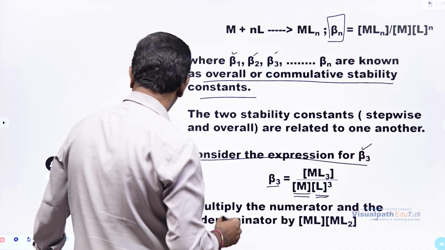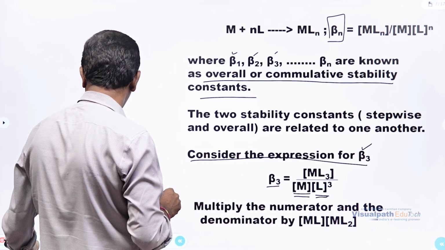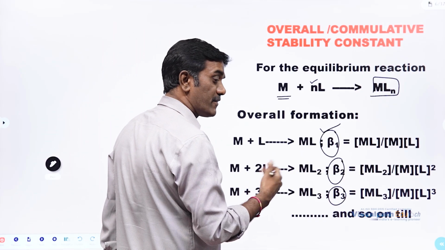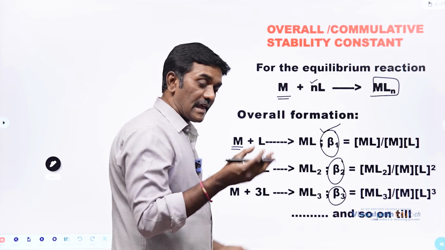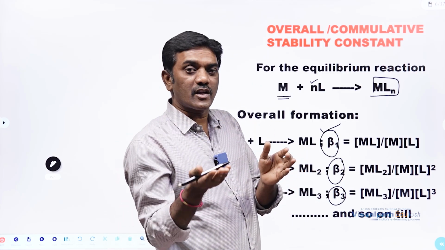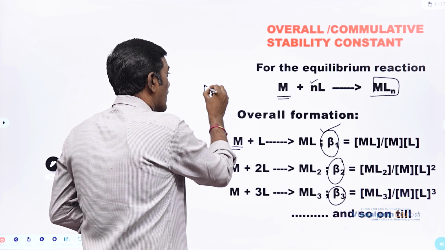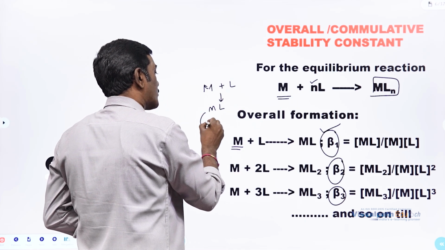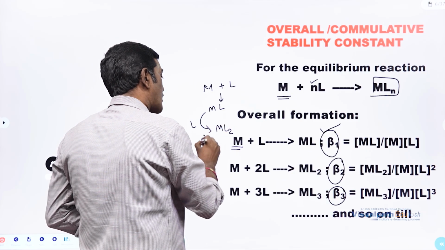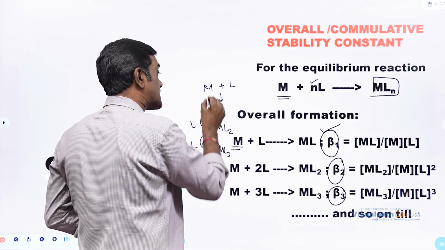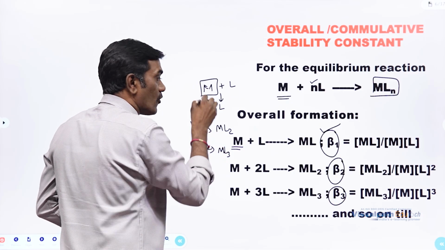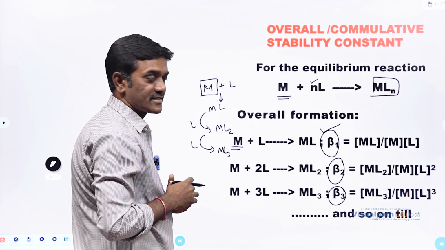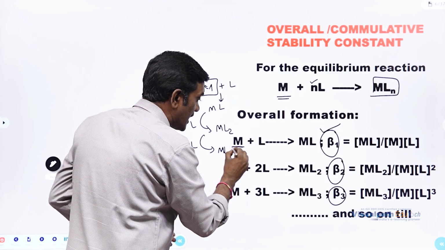What is the difference between beta 3 versus K3? Let me tell you about that very clearly. In the previous case, the ligand is combining with the metal one after the other. That means M combining with L forming ML. This ML again combining with one more L forming ML2. Again one more L, ML3, something like that. This is stepwise. Only the metal is free at the first step. From the next step onwards, the metal is combined with other ligands. But in this case, it's not like that. You can see here, every step the metal is free.